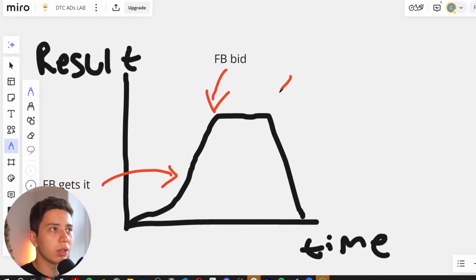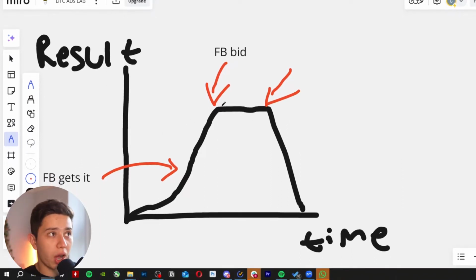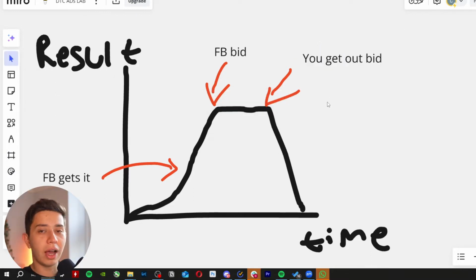Now the question is, what's happening here? Why do things stop going up? Why don't they continue like this? Why doesn't it just continue like this? The problem is, at this point here, you get outbid and your ads stop becoming relevant and people get pissed off by seeing the same shit.